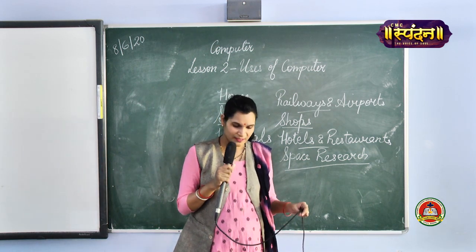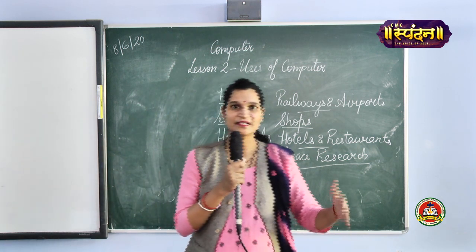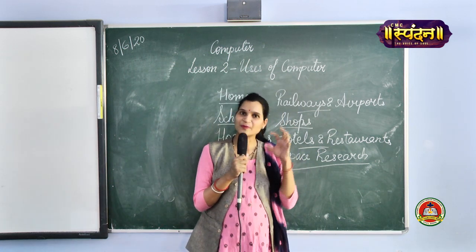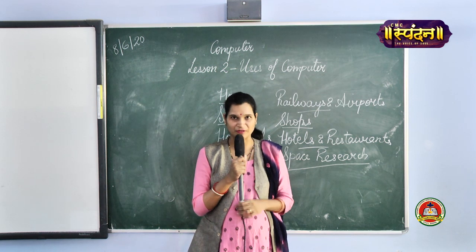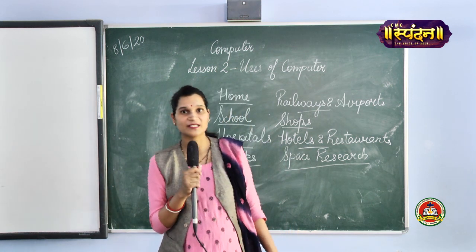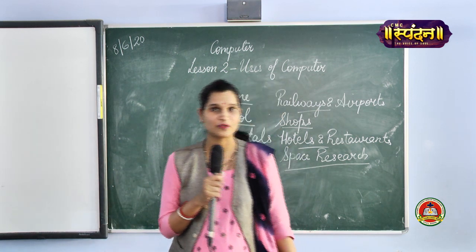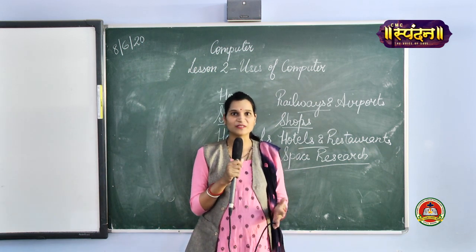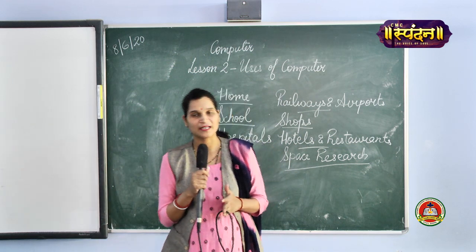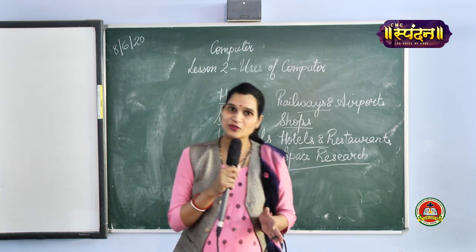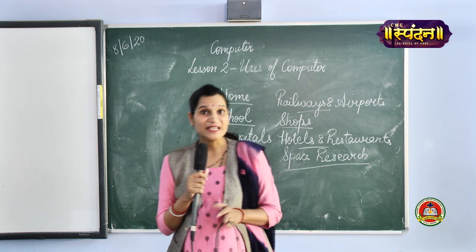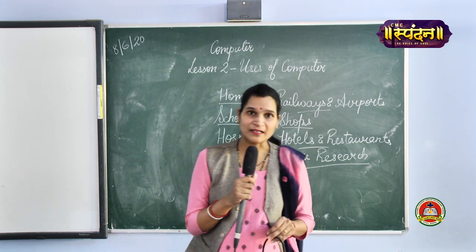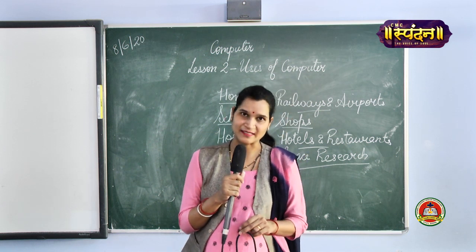Okay, so all the scientists, you must have seen in that movie, every scientist was working on each and every module. Why? Because they were specialized in that particular field. For example, one scientist is specialized in designing, the second one is for the satellite cover. So how do they perform these tasks? They study this on the computer and then they work on a particular software. So we can say that in space research, computers are used to control the rockets and satellites.